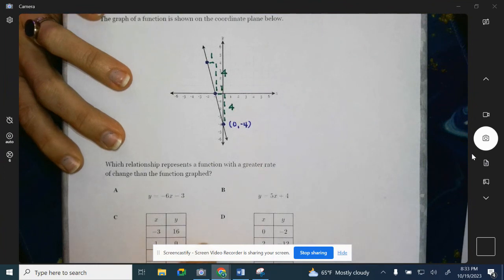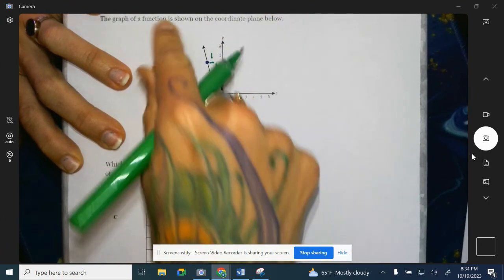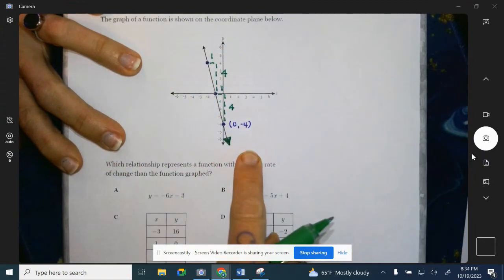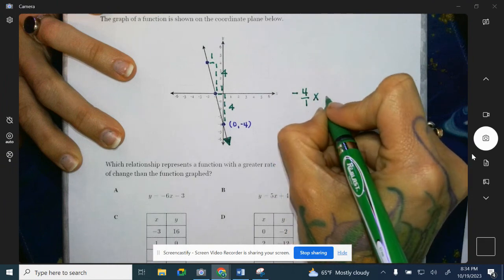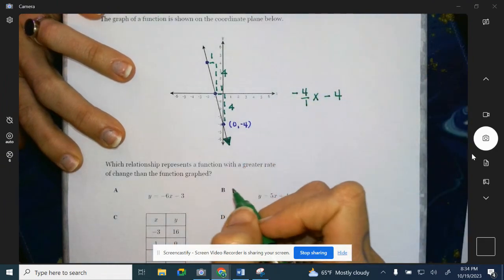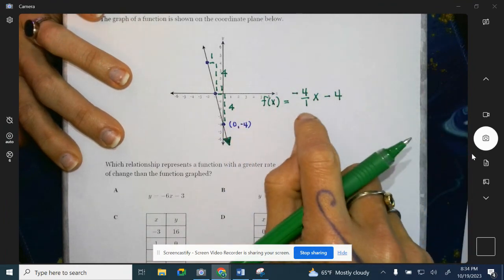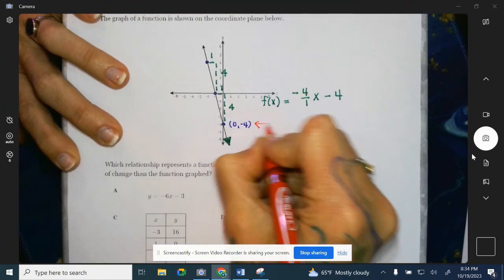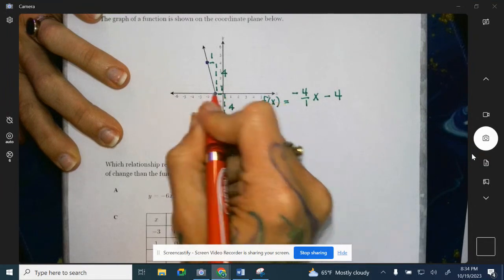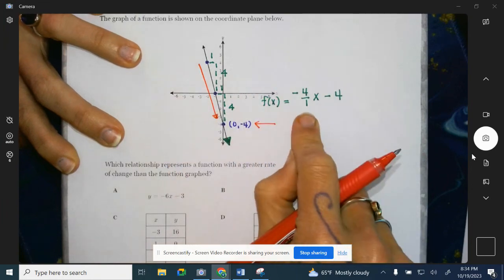Now in this case, I'm either going to the right one and down 4 or up 4 and to the left one. This line is indeed decreasing as it goes from left to right. It's going down. So that means it's going to be a negative rise over run, and then our y-intercept. That's our function. Again, it can be y equals, it can be f of x equals, all the same difference. Y equals mx plus b. So at that point, our y-intercept is -4 because that's where the graph touches the y-axis, and then our steps are rise 4, run 1, but it is decreasing. The line is going down from left to right, so that's why we made our slope negative.